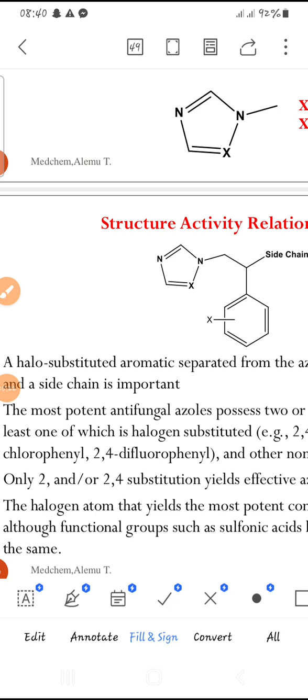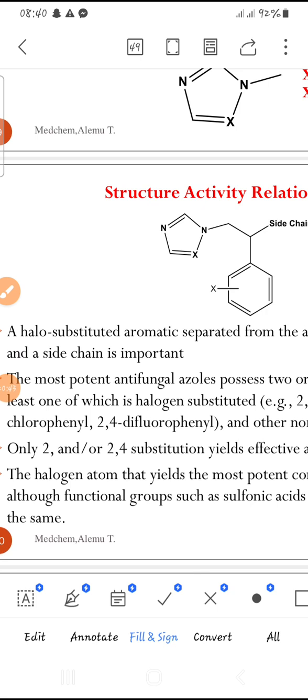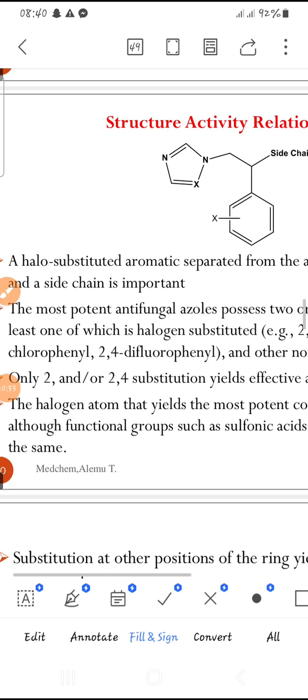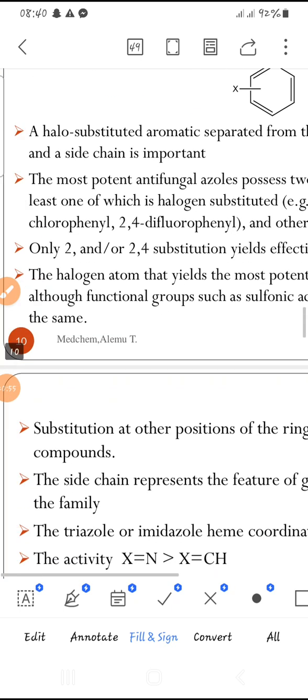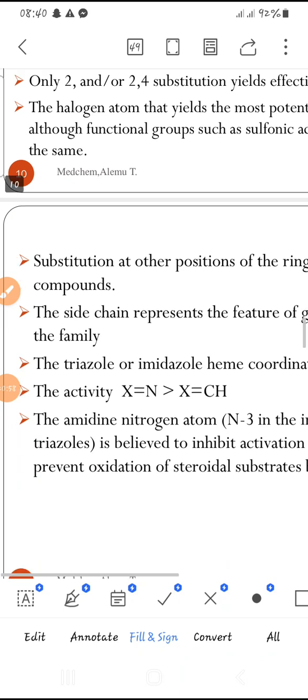And the distance between the halogen containing aromatic ring and the azole ring is important. Another very important thing is that generally fluorine substitutions are greater than chlorine substitutions. Also sulfites or sulfuric SO3 minus are potent here at either of the two positions or both positions. These are the structure activity relationships of antifungal agents.